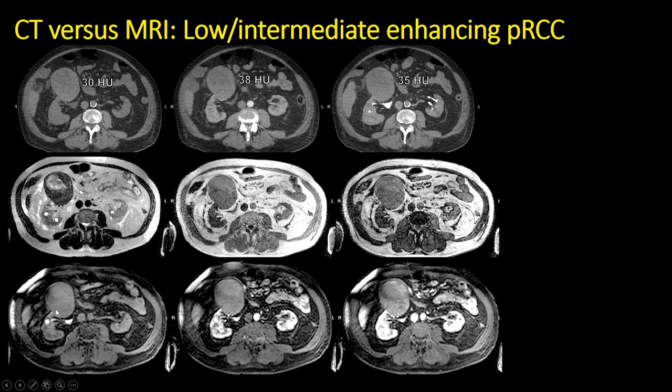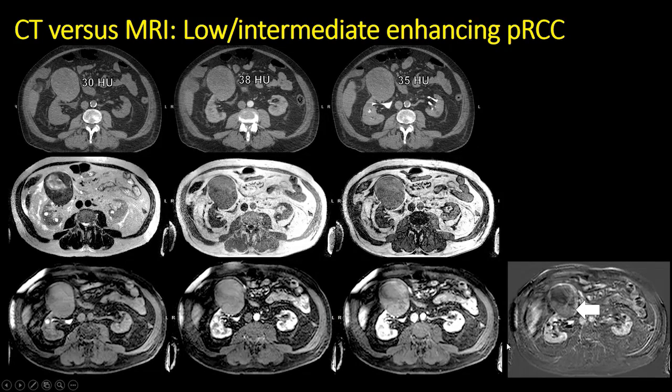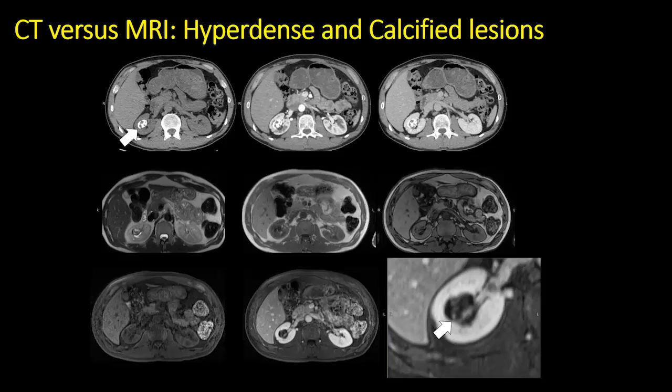We can see on axial T2 weighted MRI that the lesion is very heterogeneous. It does not contain fat or hemorrhage on in and opposed phase images, and it's very difficult to determine whether or not the lesion is enhancing comparing pre and post contrast images. However, when subtraction images are performed, there's clearly a solid enhancing area along the posterior aspect of the mass, which was confirmed as representing a type 2 papillary renal cell carcinoma after surgery.